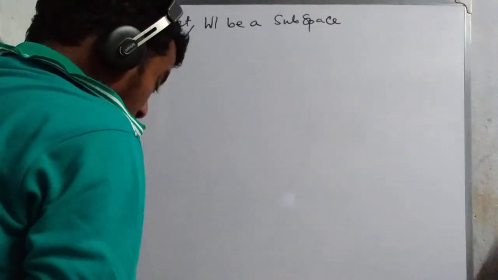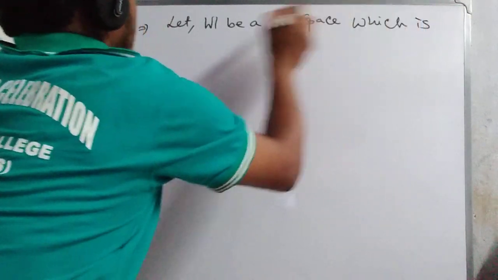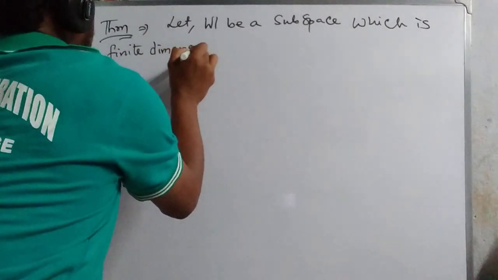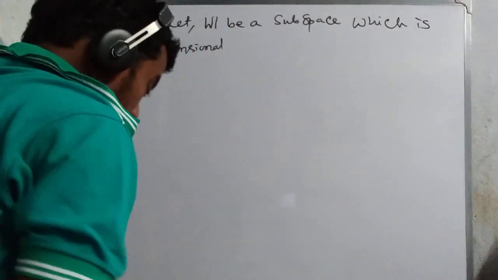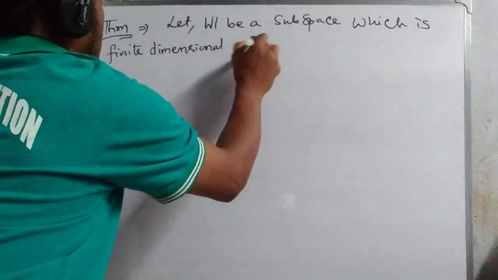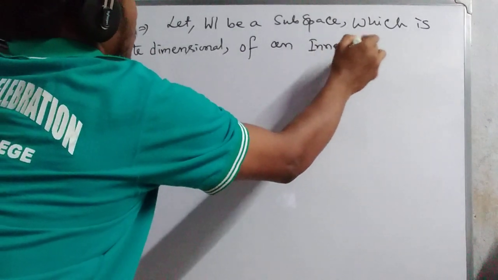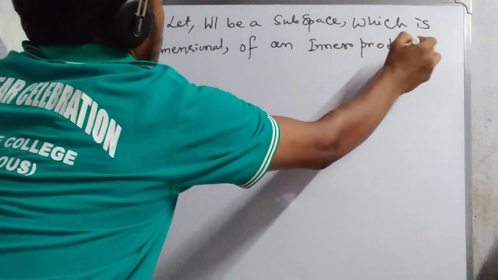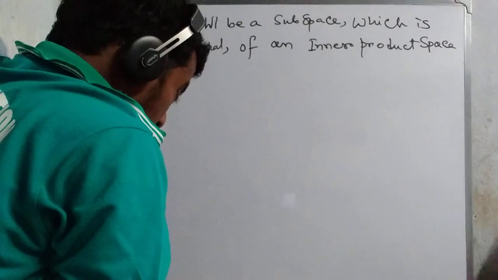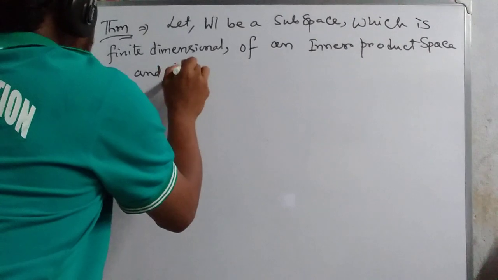Let W be a subspace which is finite dimensional of an inner product space V. Understood? And let Y belong to V.